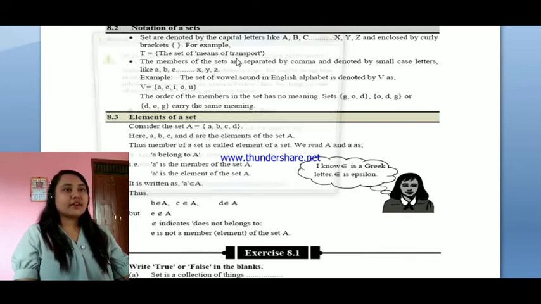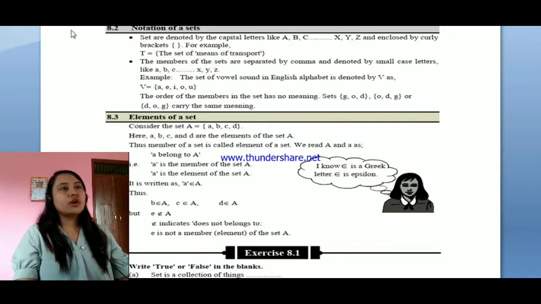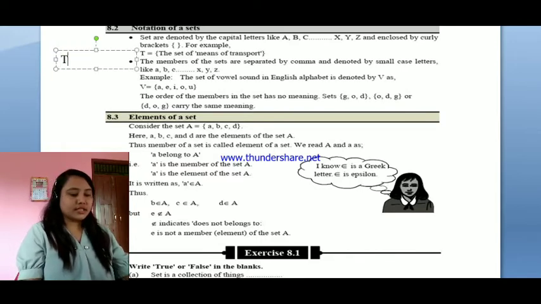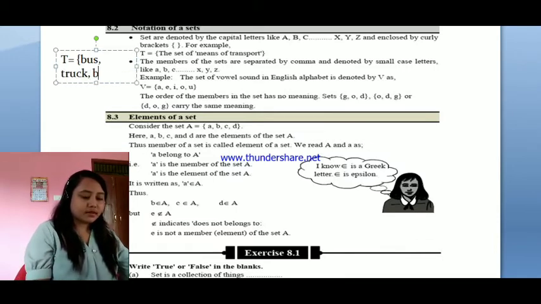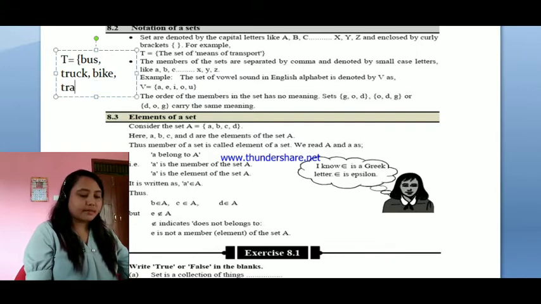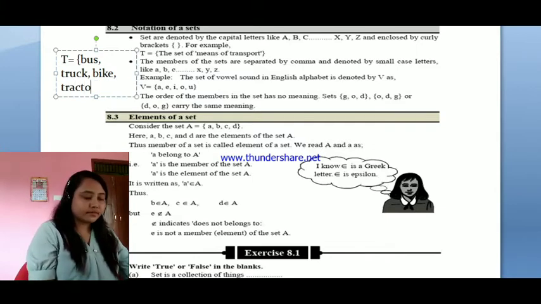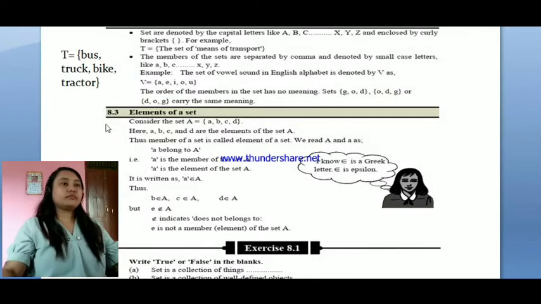And if we write the names of the transportation facilities, the same thing can be written as T equals curly bracket, like we can write like this. Capital T equals curly bracket, and then you can write bus, comma, truck, comma, bike, comma, tractor.